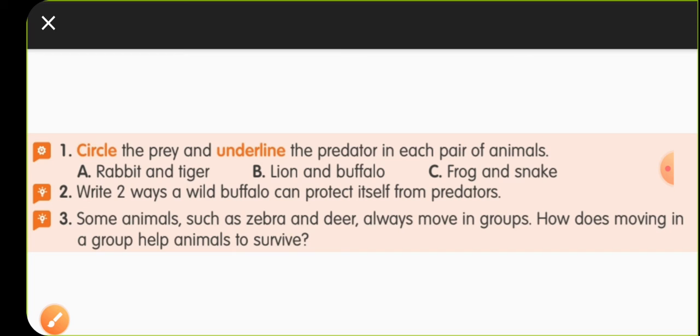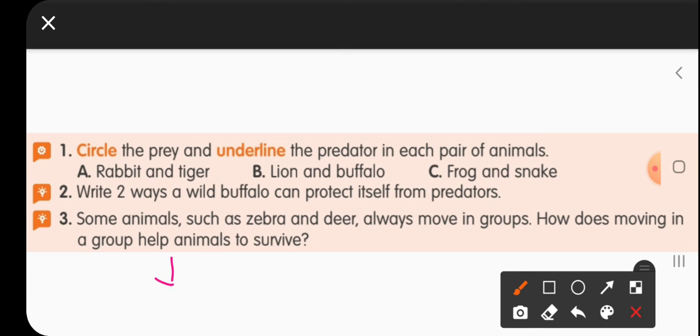Okay, now the third question. Some animals such as zebra and deer always move in groups. How does moving in groups help the animal to survive? It helps the animal to defend itself. Moving in groups always helps the animal defend itself from the predator, and it can easily survive.